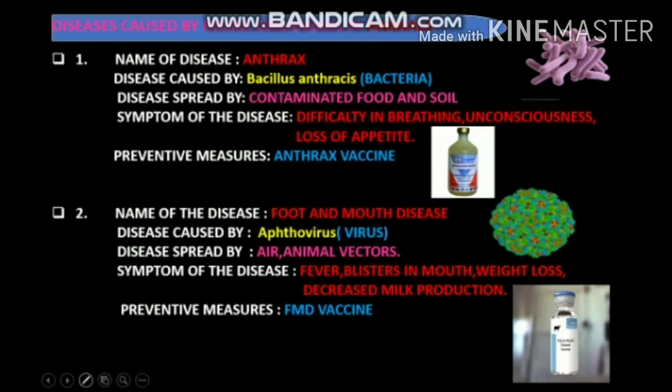Then the next disease is foot and mouth disease. This disease is caused by a virus, aphthovirus, and the disease spreads through air and animal vectors like flies. The symptoms of the disease will be fever, blisters in mouth, weight loss and decreased milk production. The preventive measure for the disease is to give the FMD vaccine to the animal.